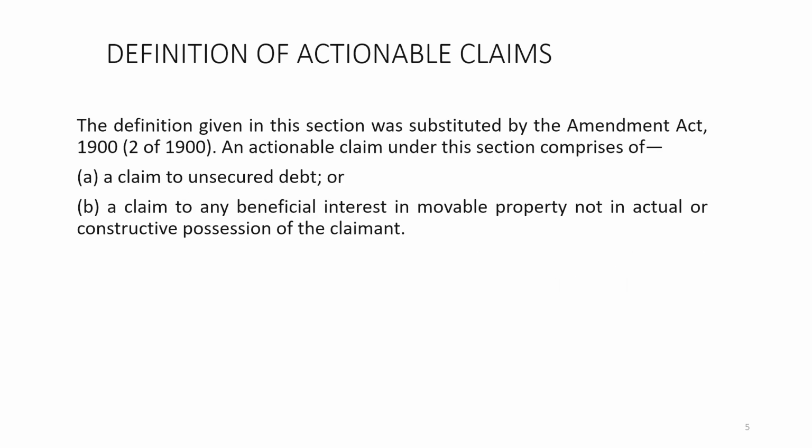Then according to the amendment of 1900 in this Act, the actionable claim under this section comprises unsecured debt or a claim to any beneficial interest in movable property not in actual or constructive possession of the claimant. So, it should not be in the possession of the claimant, whether in constructive form or in actual form.